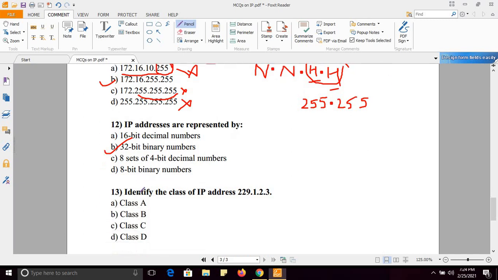Next, identify the class of this IP address. For identifying the class, I have to look at the first octet, and it is 229. Fine.